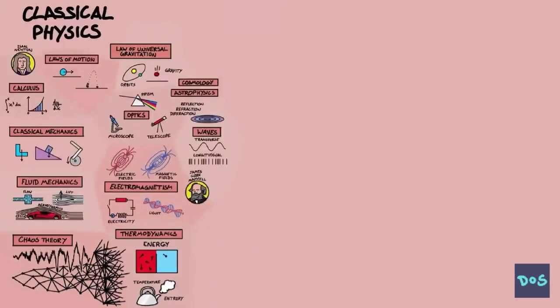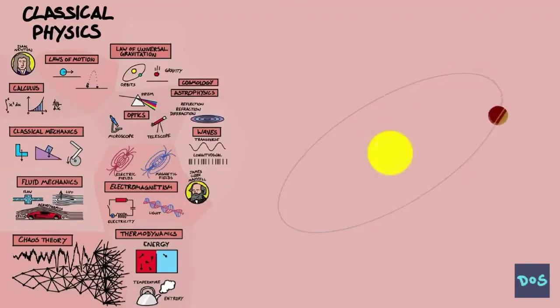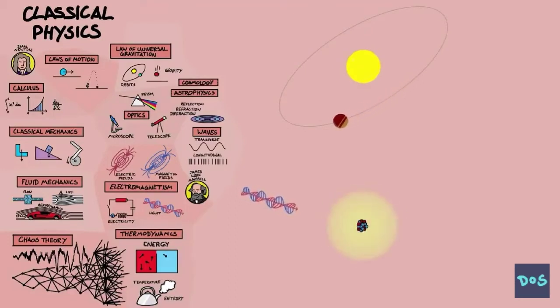So this is all of classical physics, the picture of the universe we had around the year 1900. It told us we live in a universe where everything runs sort of like clockwork. If you could measure everything accurately enough, the future was kind of predetermined. However, not everything was solved. There were just a few holes in experiments that hinted at something more. The orbit of Mercury was a little too fast, and there were some strange things happening on the smallest scales with electrons and light waves.